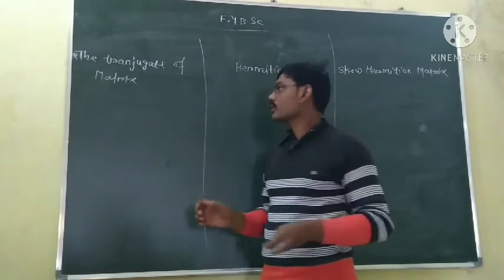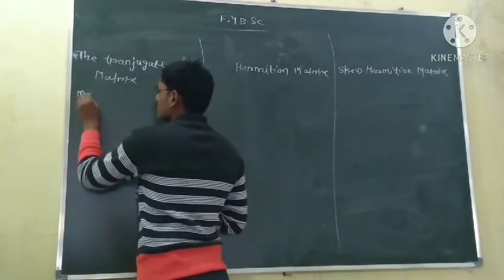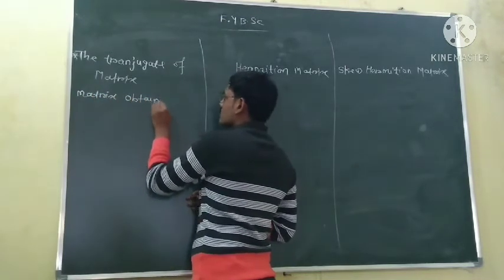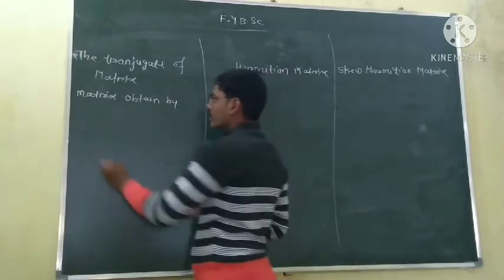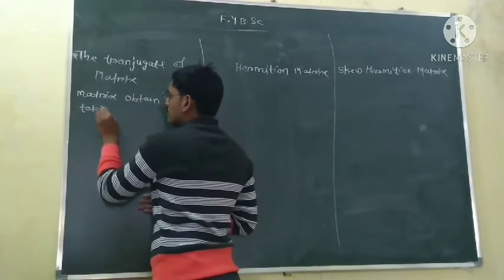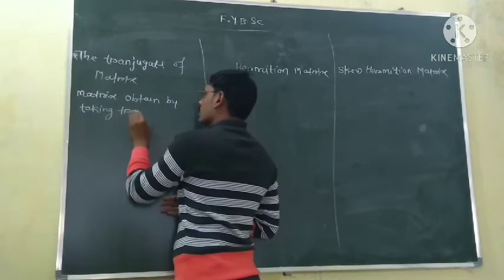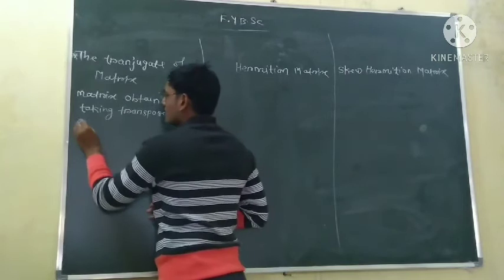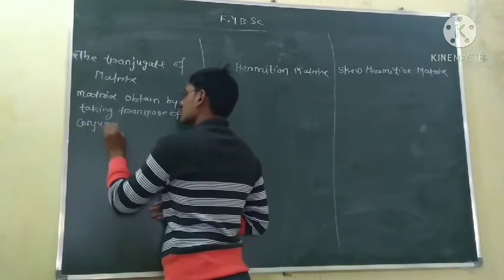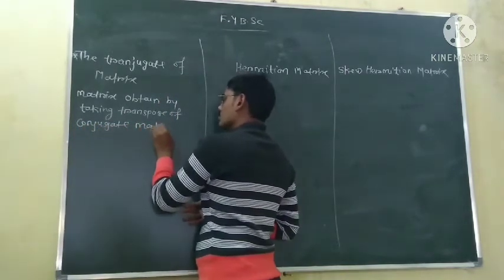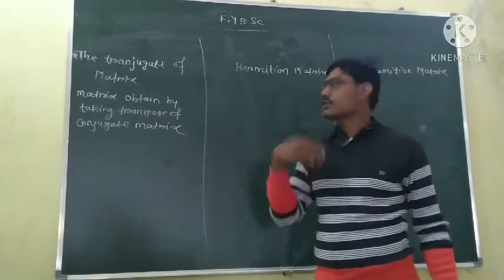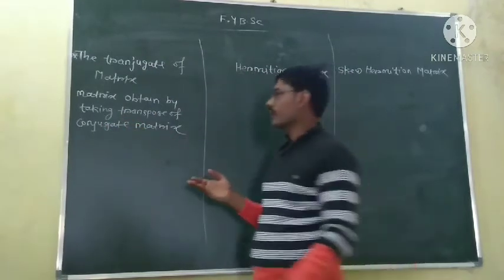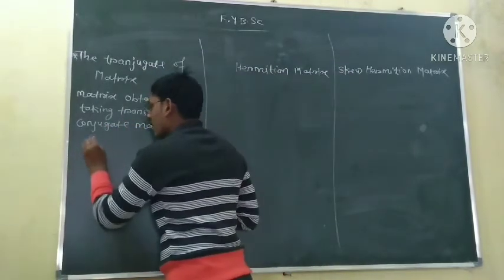So the matrix obtained by taking the transpose of the conjugate matrix is called the conjugate transpose of the matrix. Conjugate transpose means transpose of conjugate, and it is denoted by A theta.